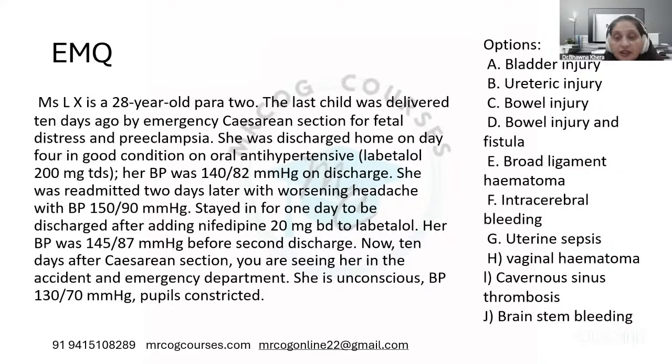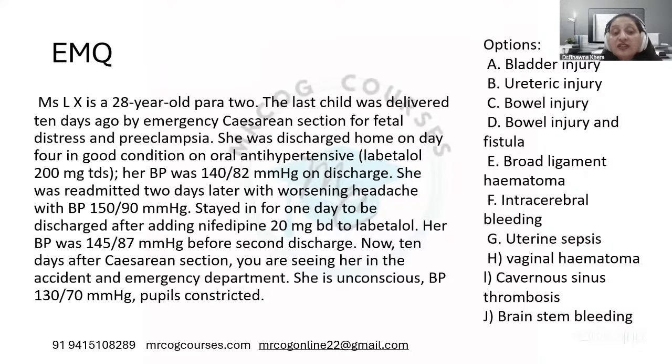So I can see J and I, two answers here. So basically, what is the key word here? That is pupils are constricted. Pupils are constricted. So basically, that is in favor of brain stem bleeding, that is pontine hemorrhage.